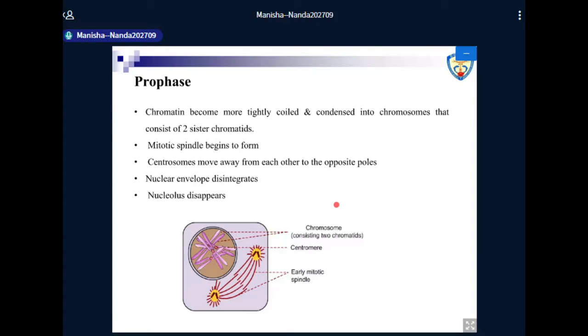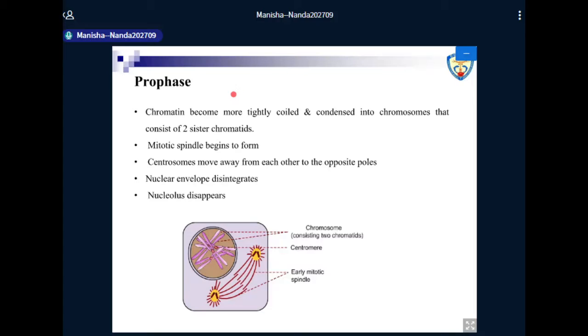The chromatin is in a highly condensed form called the chromosomes, which is the package form, so that during the distribution of chromosomes to daughter cells, there is no damage in DNA and all the chromosomes are equally distributed, so that none of the cells is lacking any genetic information. So we'll take a look at the characteristics of the prophase.